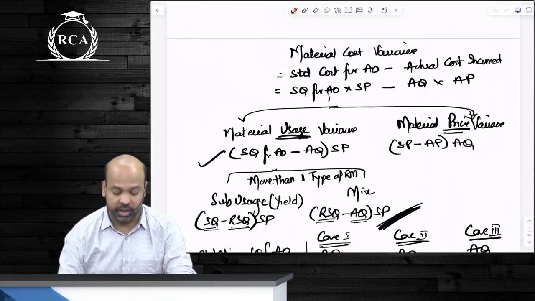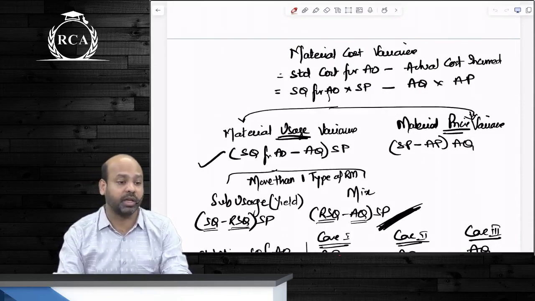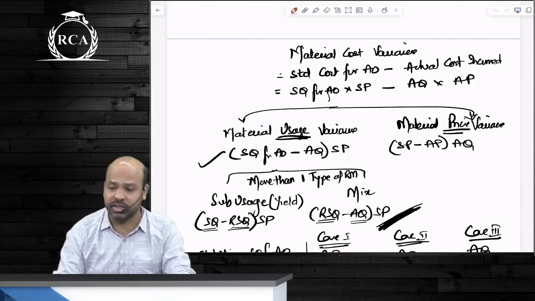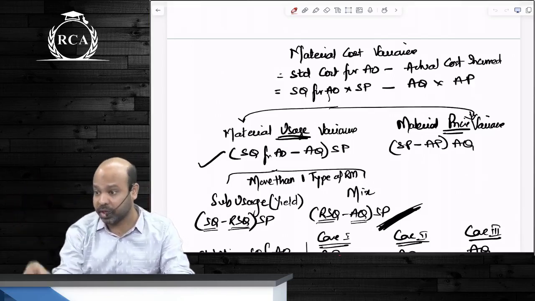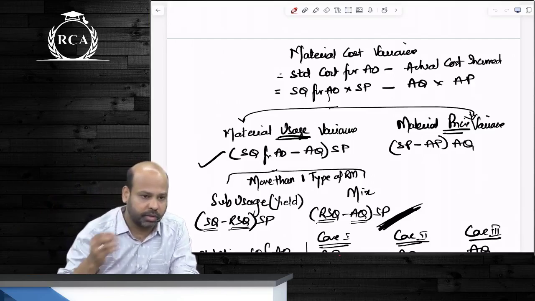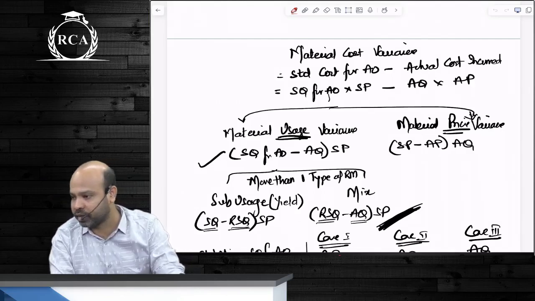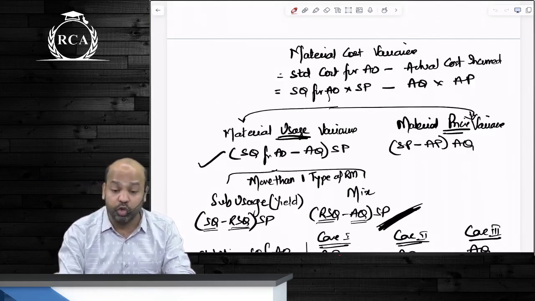Under material variances, the same thing is segregated as material usage variance and material price variance. Your overall material cost variance will be standard cost for actual output minus actual cost incurred, SPSQ minus APAQ. Remember? We are segregating that into material usage variance and material price variance. Material usage, as the name indicates, is on account of usage of raw material.